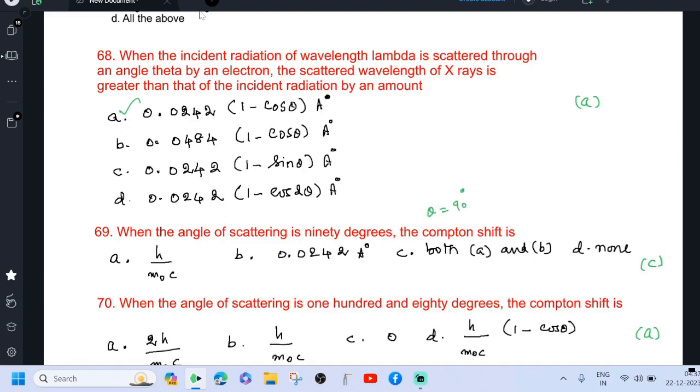what is the value of Compton shift? d lambda equal to h divided by m0c into 1 minus cos 90 degrees in this case. Cos 90 is 0, which is equal to h divided by m0c. So option A is correct. Then option B is also correct because h divided by m0c value is 0.0242 Angstrom unit. Therefore, option C, both A and B are correct.